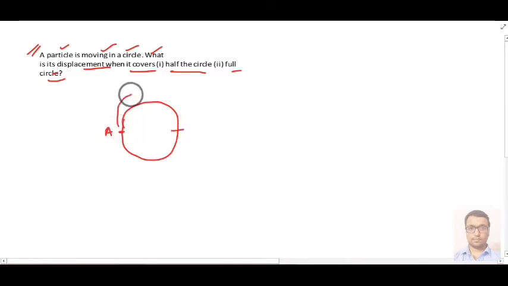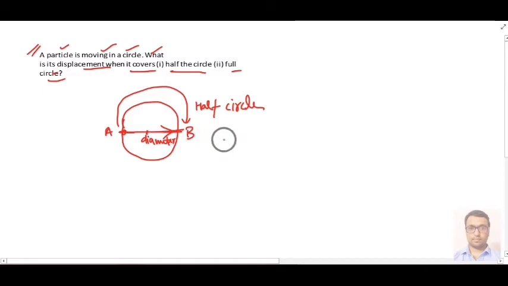So when your particle goes from A to B, meaning it covers only half circle, then what will be its displacement? You know that displacement is the difference between initial and final position. So you can say this length is the diameter. This diameter is your displacement.